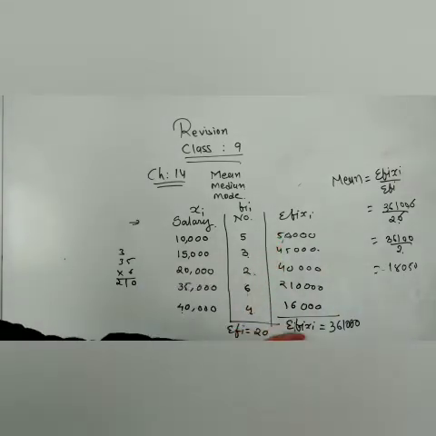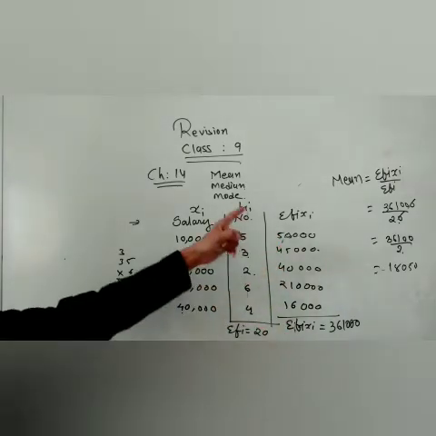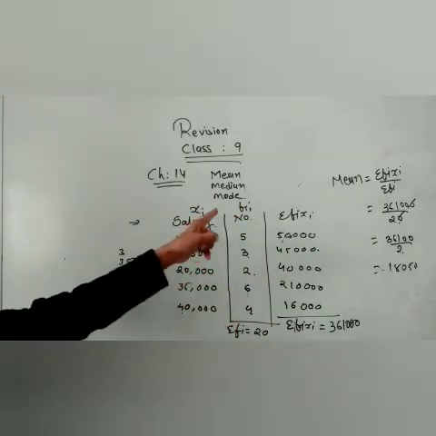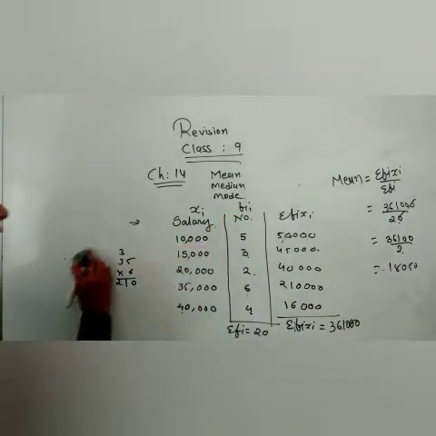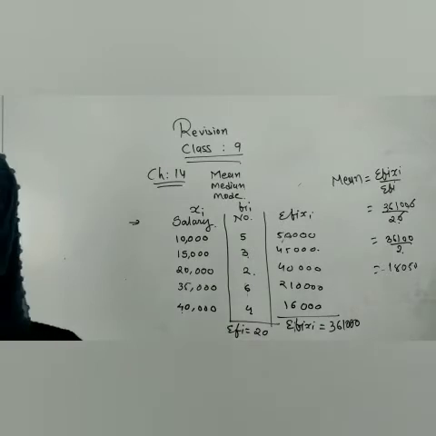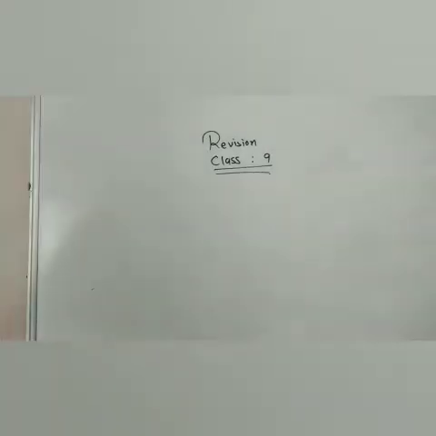How are we finding summation of fi? By adding all these things. This one is xi and this one is fi, and this is how we can solve this question. I hope you understood that new concept.